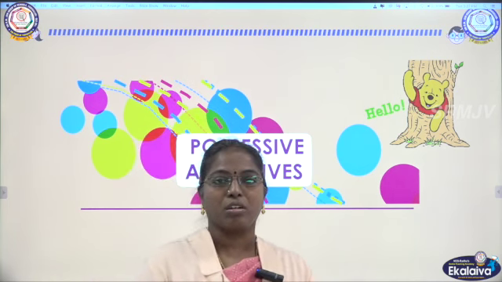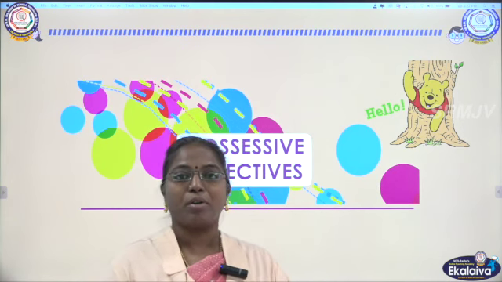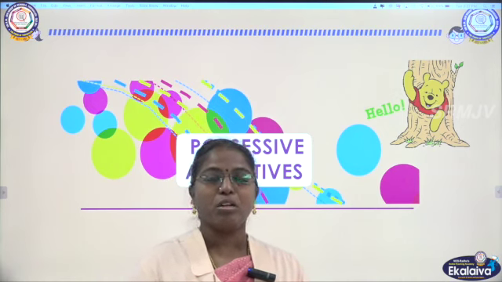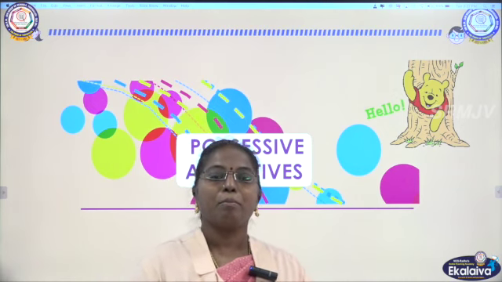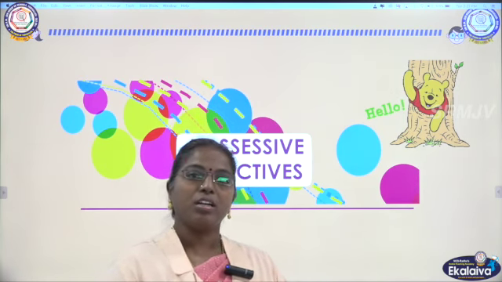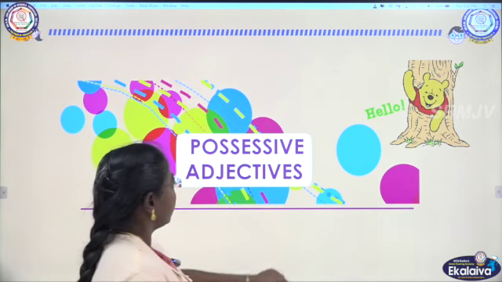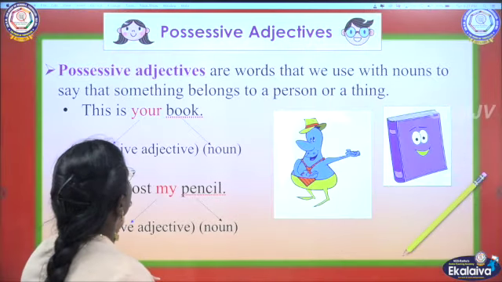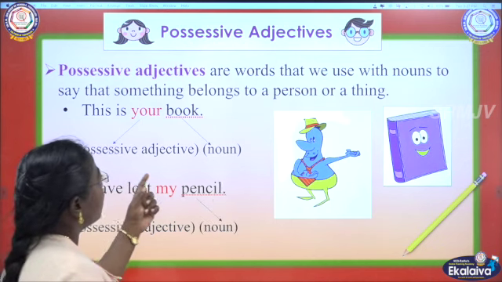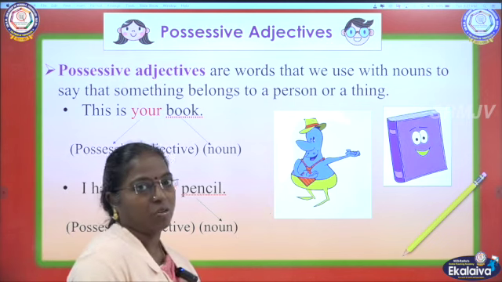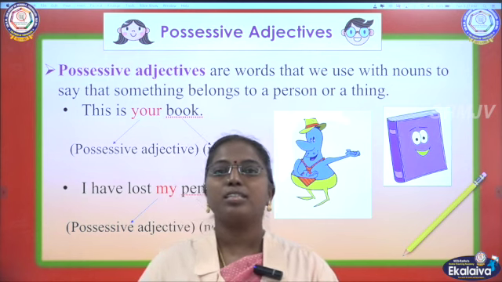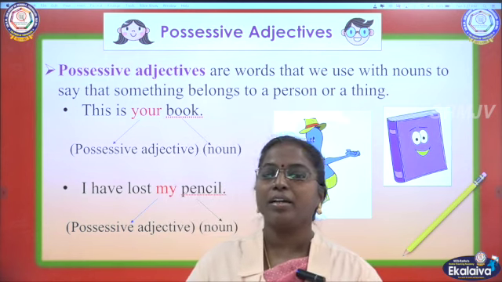For example, my book. You are telling that this book is mine. Book is a noun, and in my book, my is a possessive. So my is a possessive adjective. A possessive adjective always comes before a noun. Possessive adjectives are the words that we use with nouns to say that something belongs to a person or thing. If the pen belongs to me, then we can say this pen is mine.